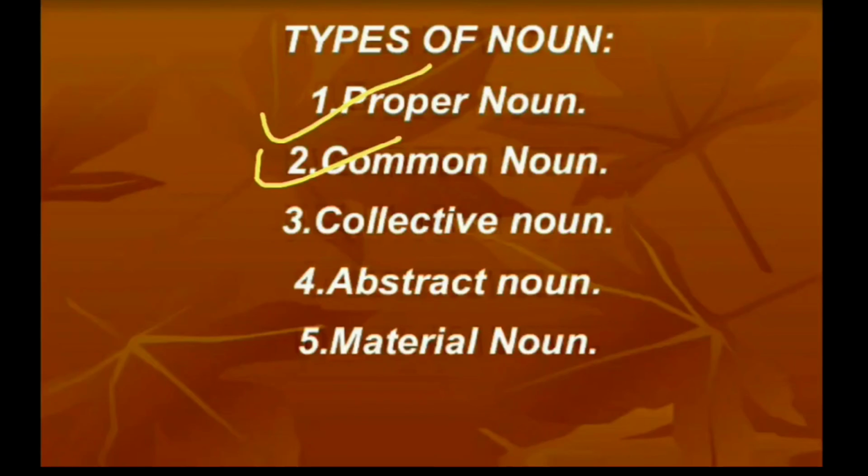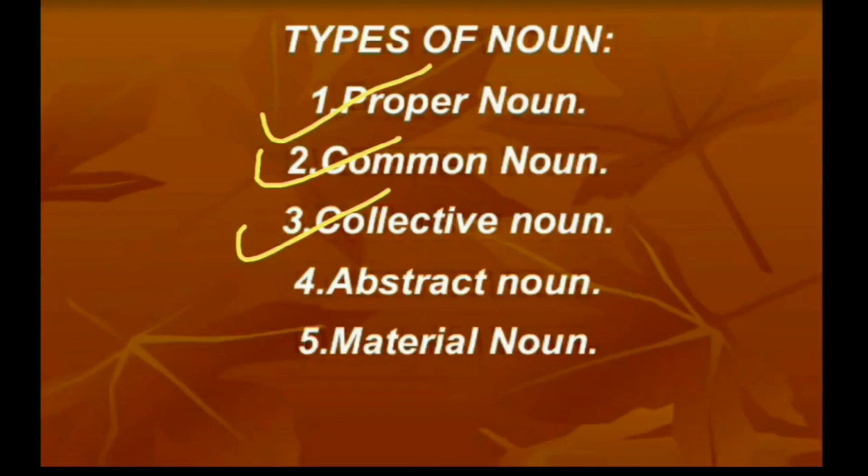Third is collective noun. A collective noun means a group of persons or things represented by one word. A bunch of keys, a bunch of grapes. So that is a collective noun. Army is a collective noun. Army means a collection of soldiers. So that is a collective noun.